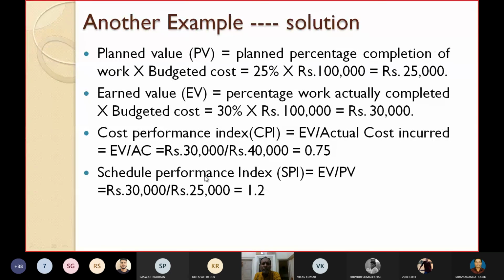Similarly, schedule performance index is defined as what? EV by PV. What is the value of EV? 30,000. What is the value of PV? 25,000. 30,000 by 25,000 is 1.25.